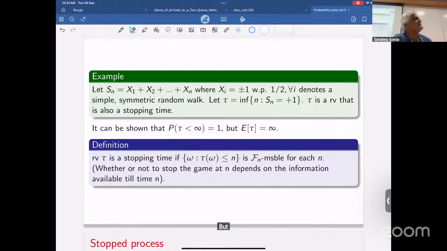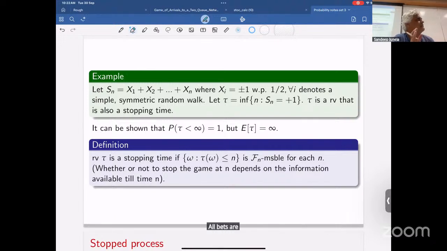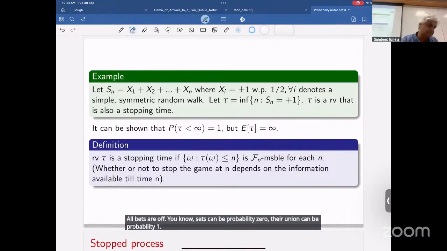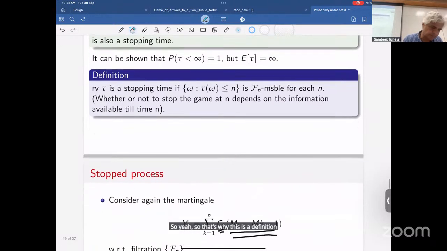But this generalizes to continuous time, and that one does not extend to continuous time. For tau omega equal to n, if n takes a continuum of values, then I'm taking a union of uncountable events, and then anything can happen. All bets are off. Sets can have probability 0, the union can have probability 1. So that's why this is the definition that's acceptable.